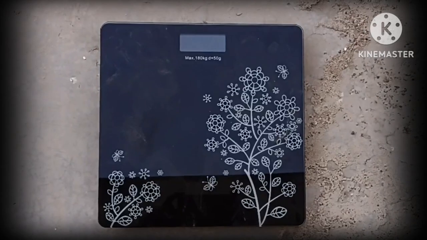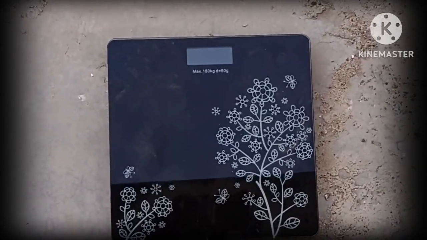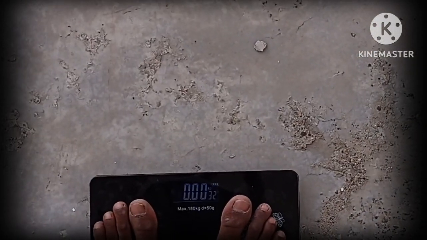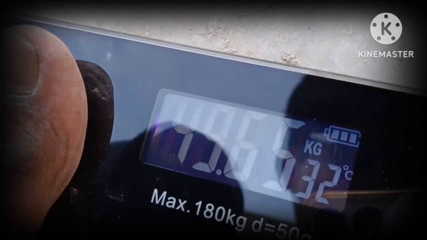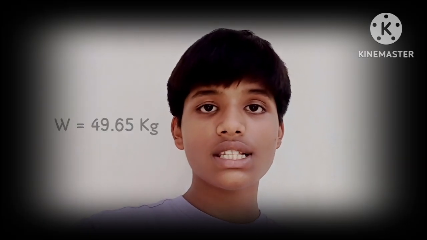So here I am on my terrace and my rooftop, and this is my weighing machine. Let's measure the weight here on the rooftop. The weighing machine is finally ready, so let's check the weight here. You can see that my weight is 49.65 kg. So I checked my weight on the terrace, that is 49.65 kg. Let's go to my basement and check the weight.